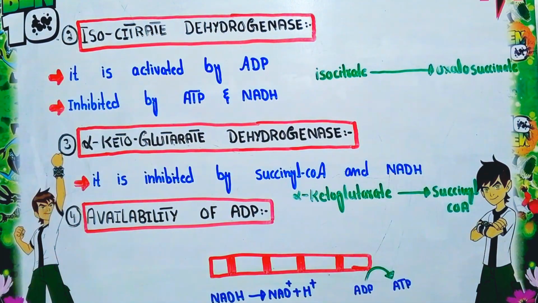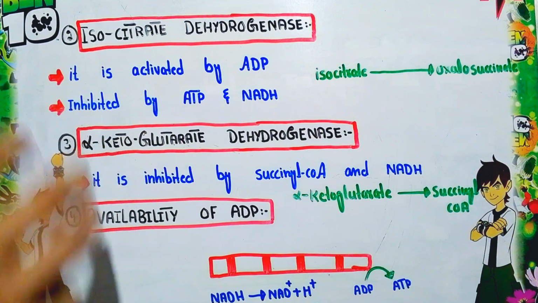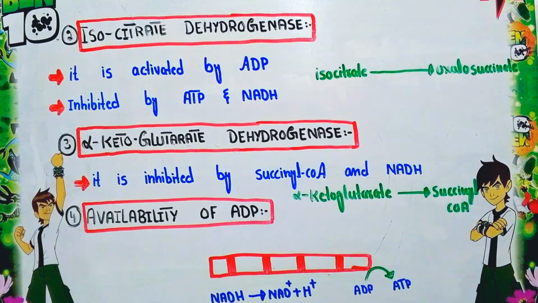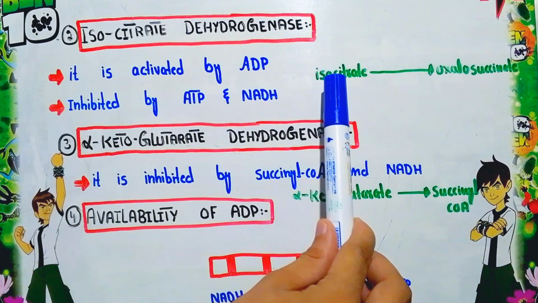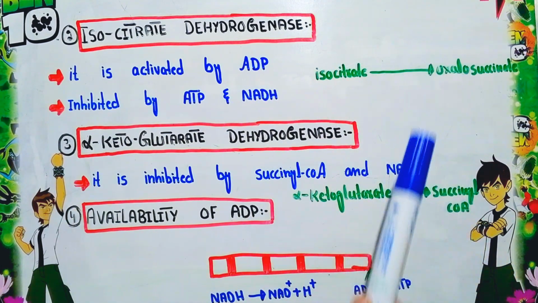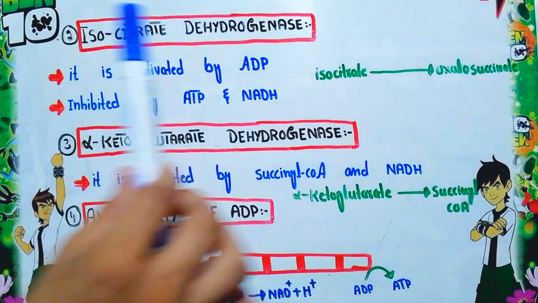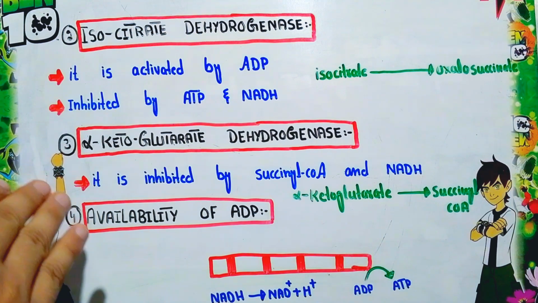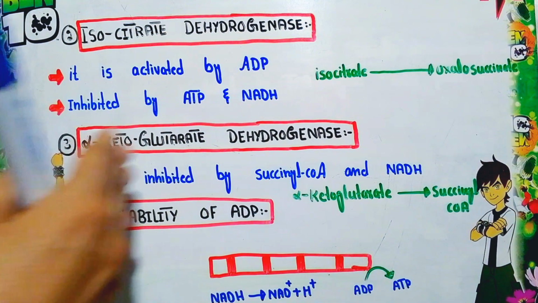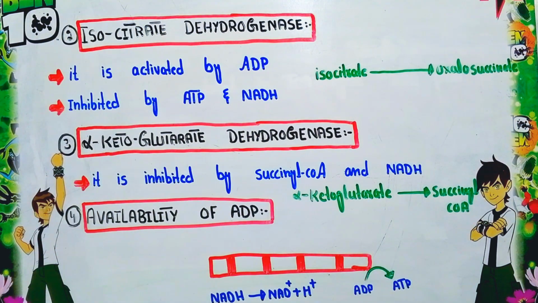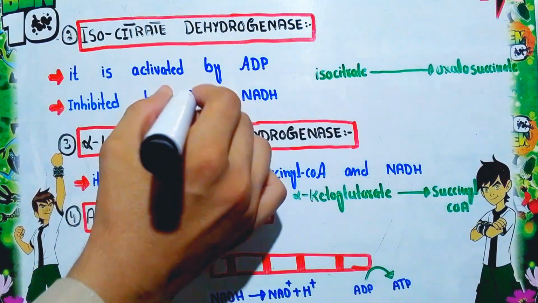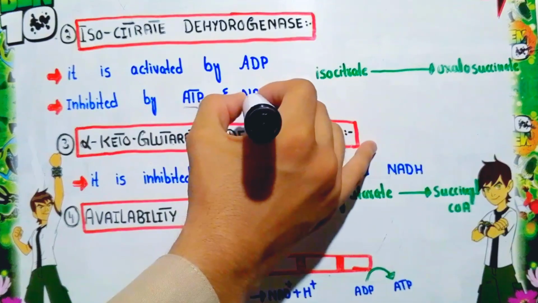isocitrate dehydrogenase enzyme. First of all, we will see which part of the TCA cycle this enzyme acts on. Mainly when isocitrate is converted into oxalosuccinate, this conversion is done with the help of isocitrate dehydrogenase enzyme. So this enzyme is able to convert isocitrate into oxalosuccinate. The inhibitors for isocitrate dehydrogenase enzyme are ATP and NADH.